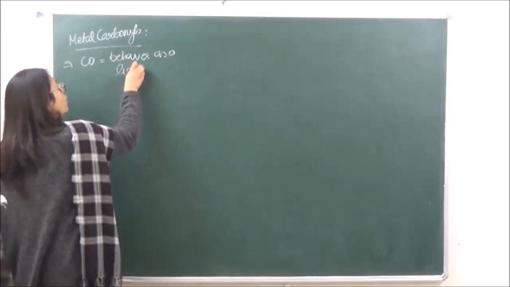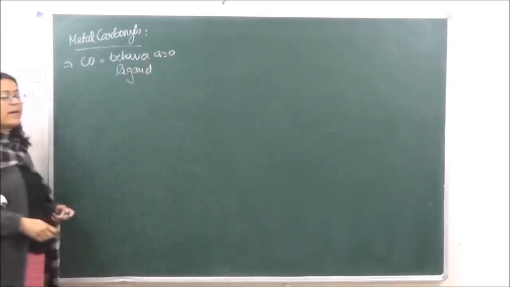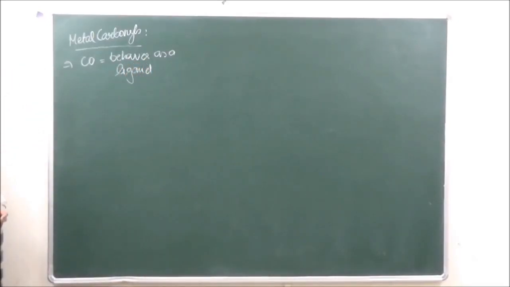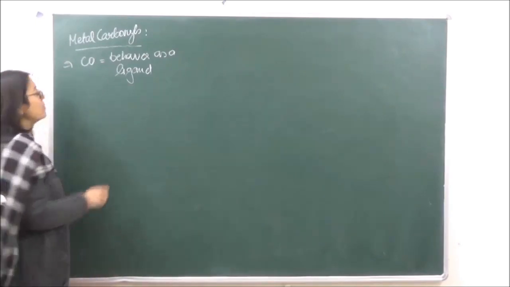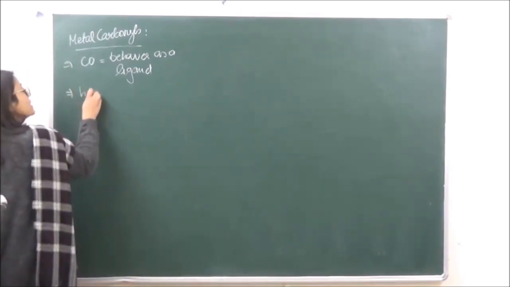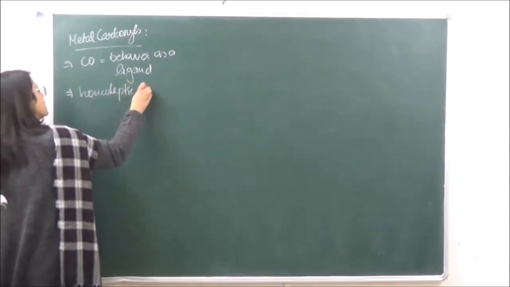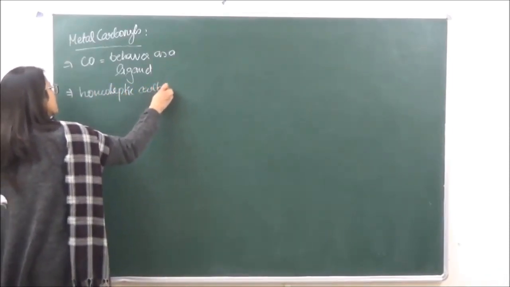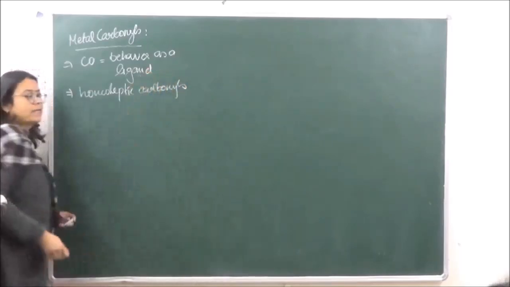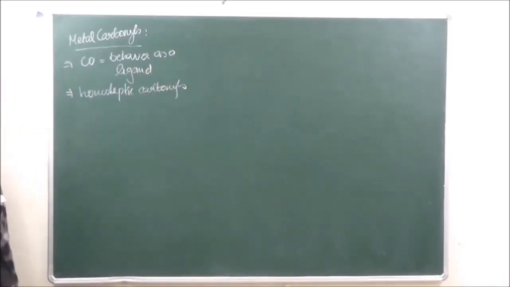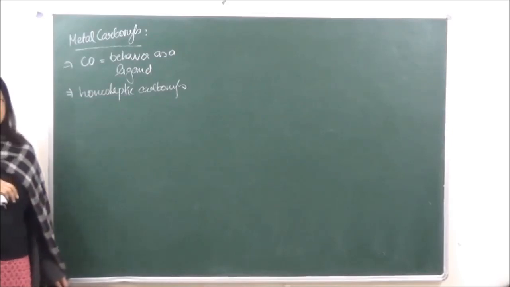So these are more commonly known as carbonyl complexes, or because all the ligands are the same, they are also known as homoleptic carbonyls.